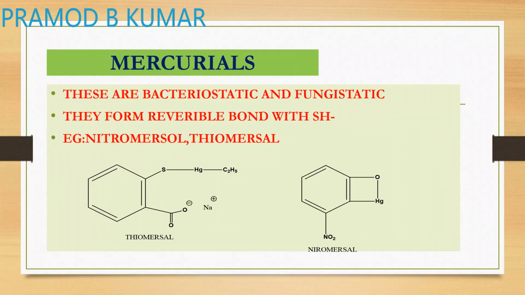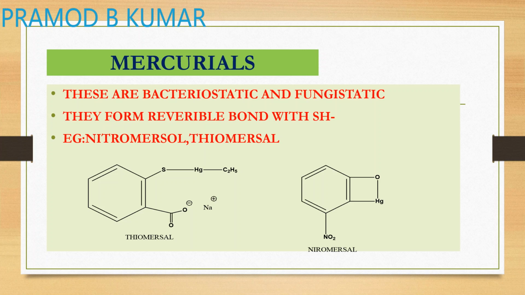In case of thiomersal, it is a benzoic acid, a benzene ring, and at the ortho position there is a sulfhydryl group which is connected to an ethyl mercurate. If you see the structure, it contains a basic benzoic acid ring, which at the ortho position has a sulfide bond connected to your ethylmercury. Okay, so this is the structure of thiomersal.